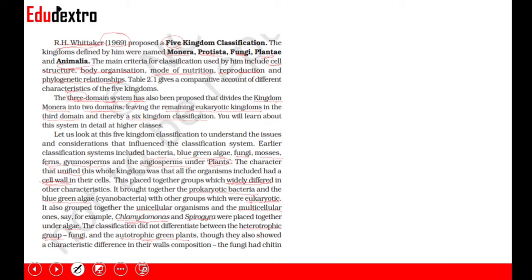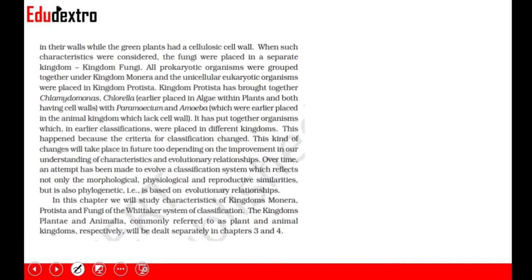The thing is that fungi had chitin and green plants had a cellulosic cell wall, yet they were placed together. So many drawbacks within the previous classification system. When such characteristics were considered, the fungi were placed in a separate kingdom called Kingdom Fungi.